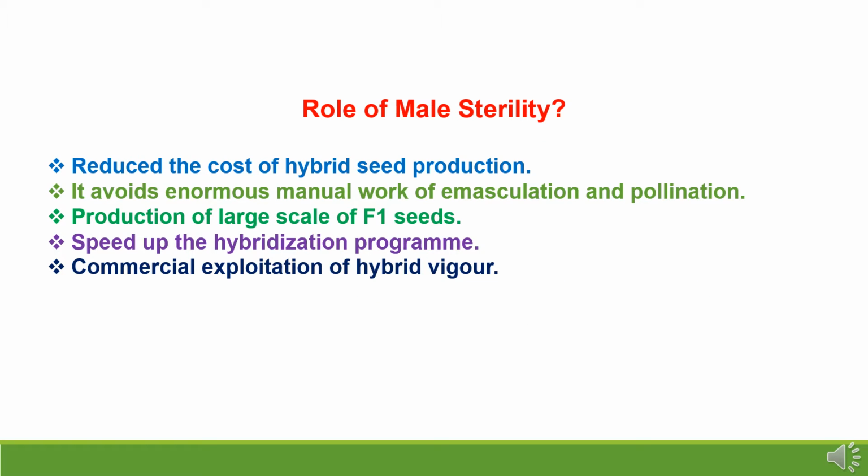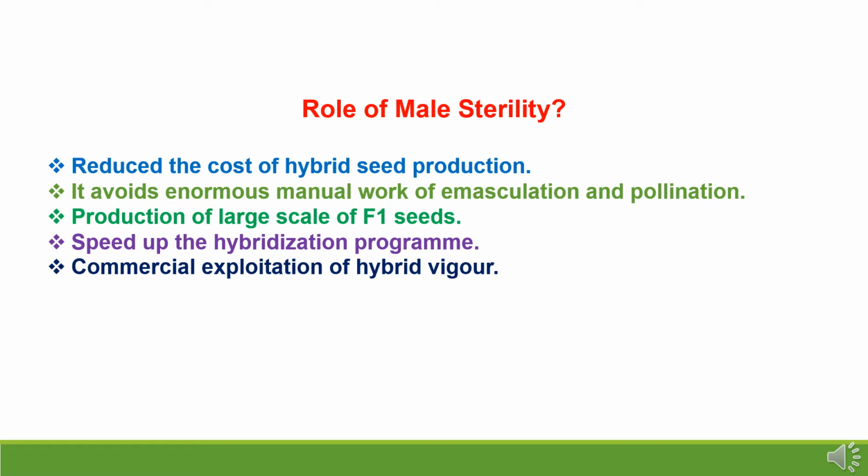Now we will go through the necessity of male sterility, or role of male sterility. Because of male sterility, there will be reduction in cost of hybrid seed production. In hybrid seed production, we are using two lines, A line and R line, where the A line, the female line, is the male sterile line. Because of this, there will be aerial cross-pollination, which will eliminate the process of emasculation in hybrid seed production of many crops. It avoids enormous manual work of emasculation and pollination.